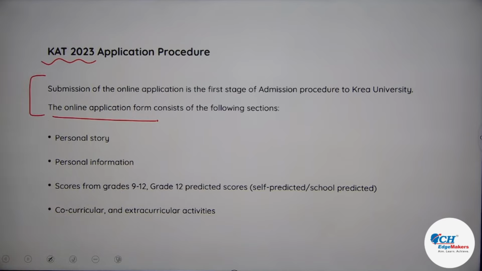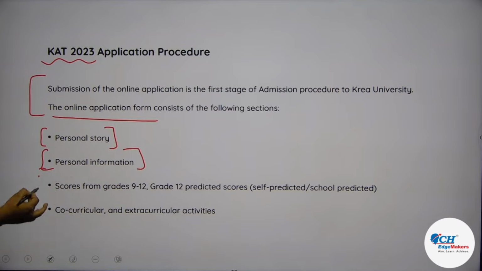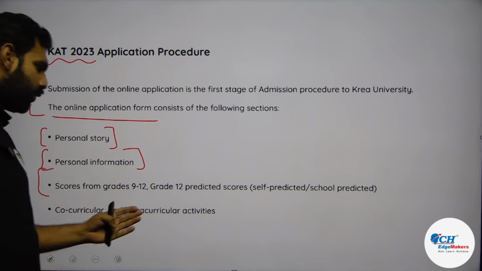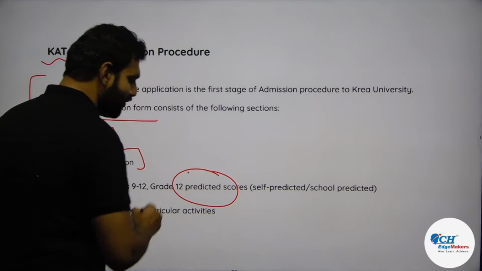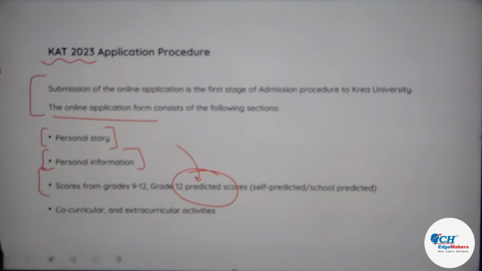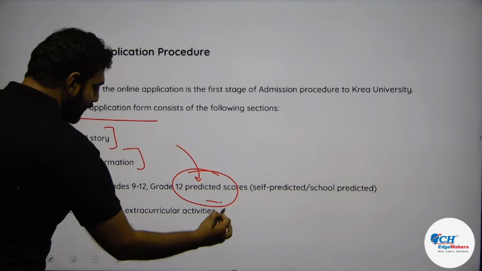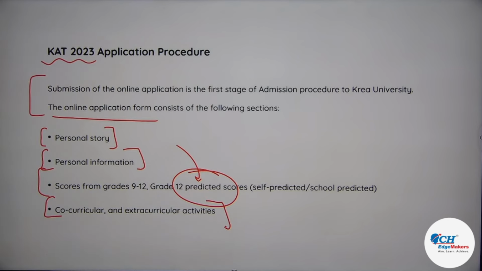Of course, you are supposed to write a personal story of yourself, so a really good story you need to work upon. Personal information, so data related to you, your scores, your marks from 9 to 12 standard, and grade 12 predicted score, so that is something very interesting they have brought. Now this is something amazing, right? You need to be very precise with this. Self-predicted, school predicted is what they want. Co-curricular and extracurricular, if you have done, go with them as well.